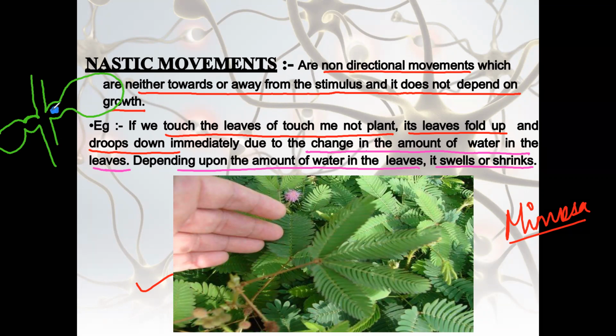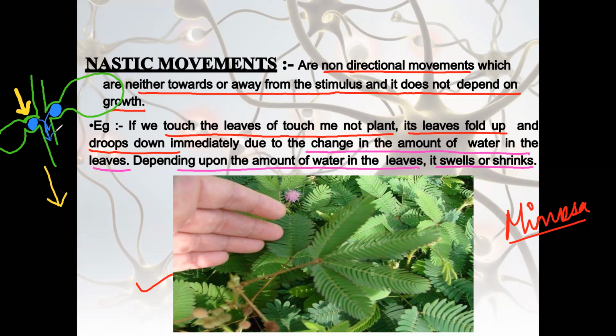It is because of the accumulation of water. Now as soon as you touch it, that means we are exerting a pressure over here. As soon as we exert a pressure, there is a change in the water amount inside the leaf. What will happen here? The water from this bulgy portion will start rushing out, right?